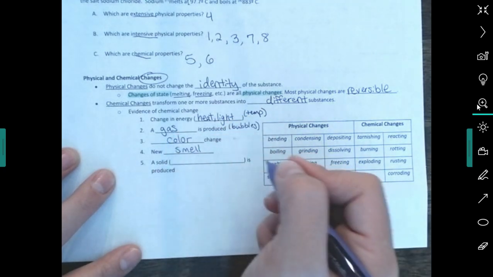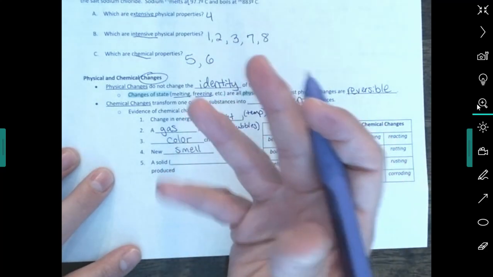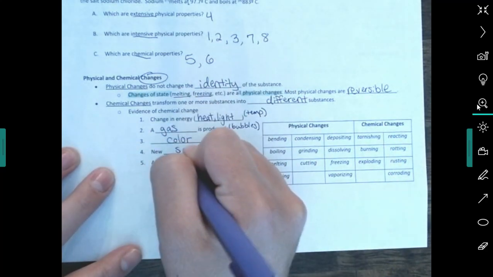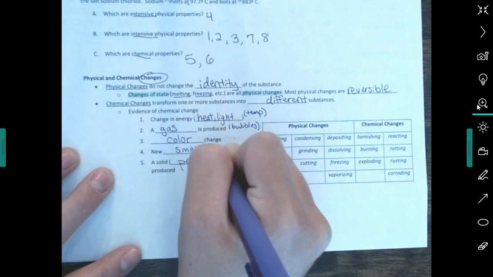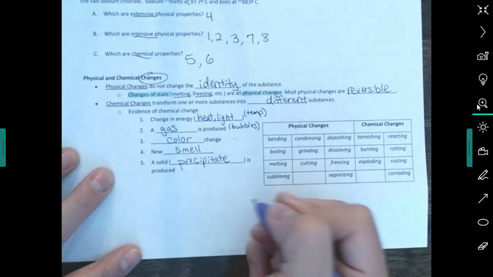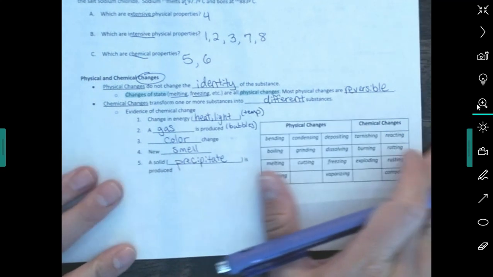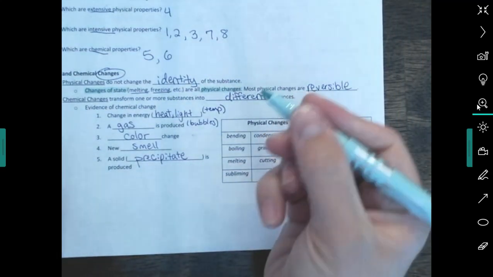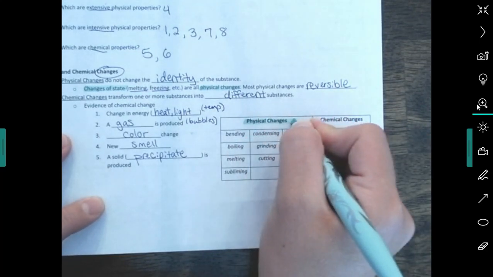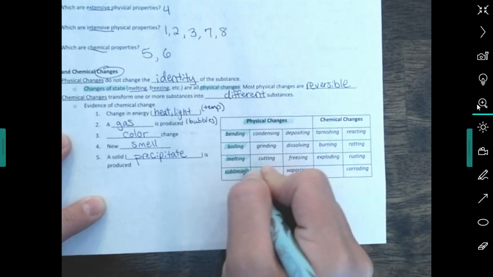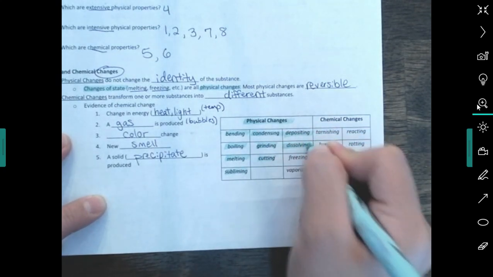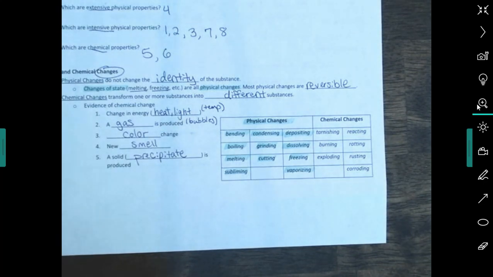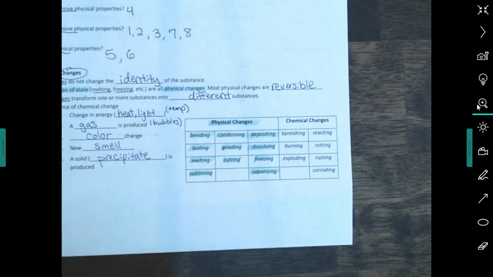Now, if you remember in chemistry class, there's a word for that. When a solid forms in a chemical reaction, we call it a precipitate. I don't know if you remember that from last year. Precipitate. That's just a fancy word for a solid that's formed in a chemical reaction. Okay? And here is a list of words that describe physical changes. So bending, boiling, melting, subliming, condensing, grinding, cutting, depositing, dissolving, freezing, vaporizing. Those are all physical changes. Most of them are reversible or they don't change the chemical makeup of the substance.